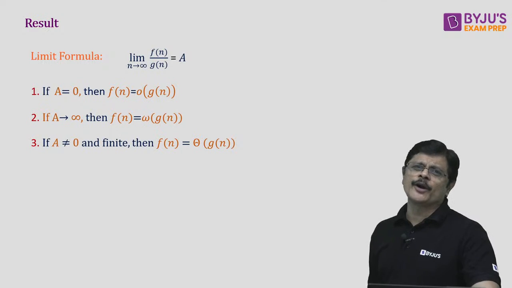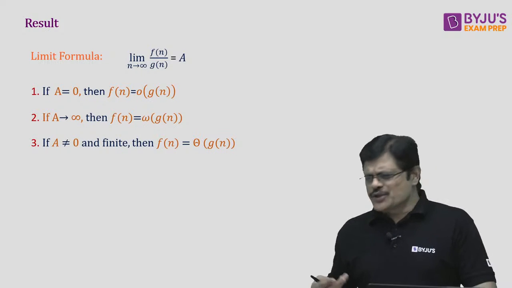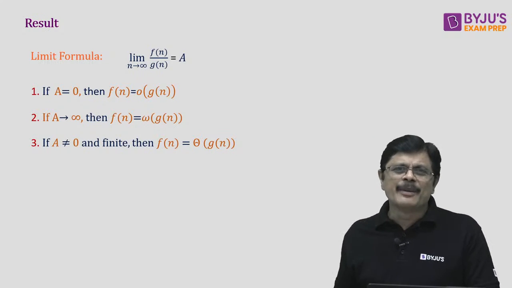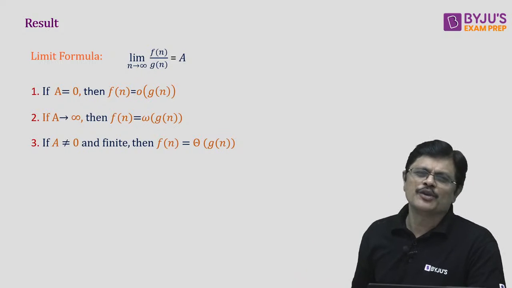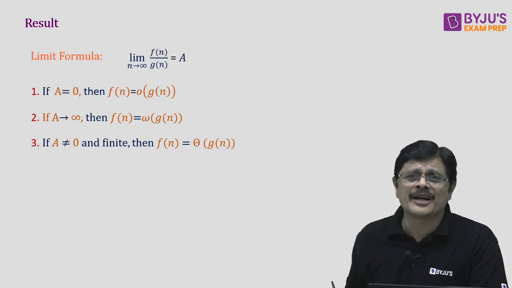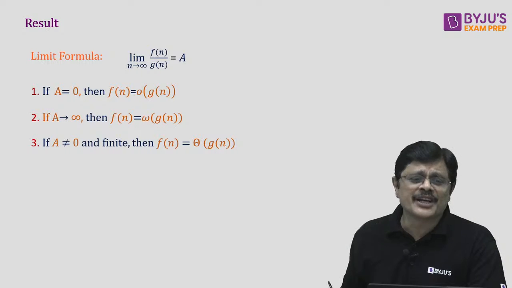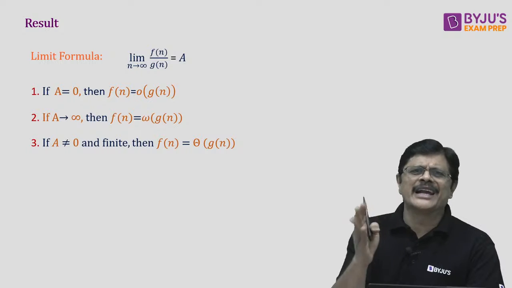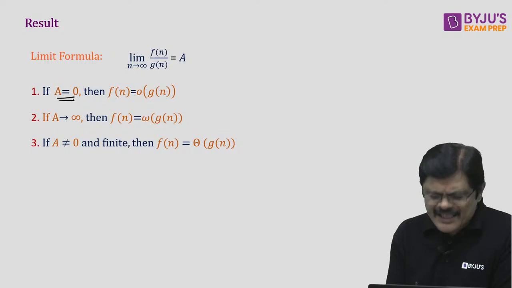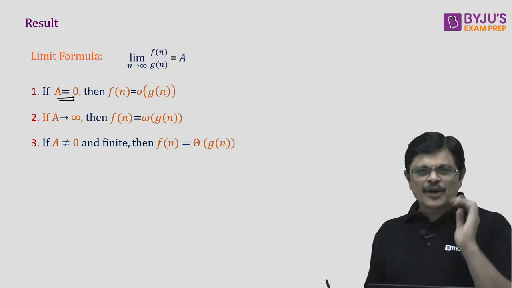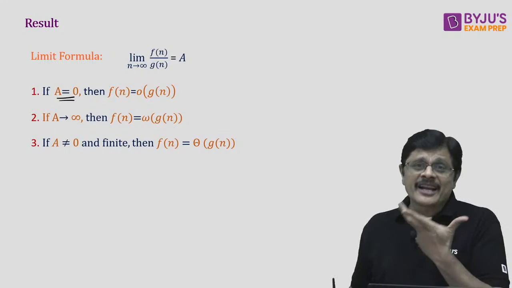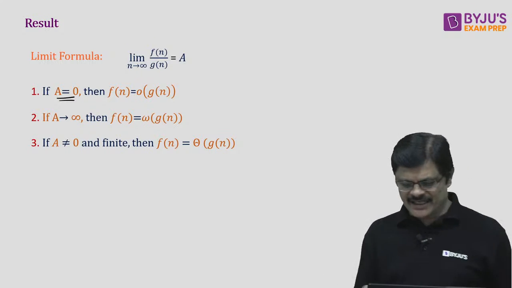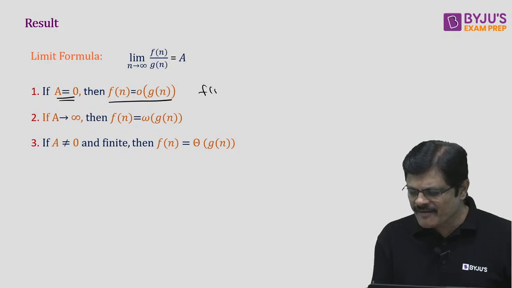And one more very important formula, because you all do mathematics also: basic limit formulas. If you want to find the relation between two functions, you can just try the limit formula also, my dear friends. Limit f(n) by g(n), you do it. If you get limit f(n) by g(n) as some value a. Suppose a is 0, that means the denominator is larger. That is, f(n) is smaller than g(n), my dear friends.